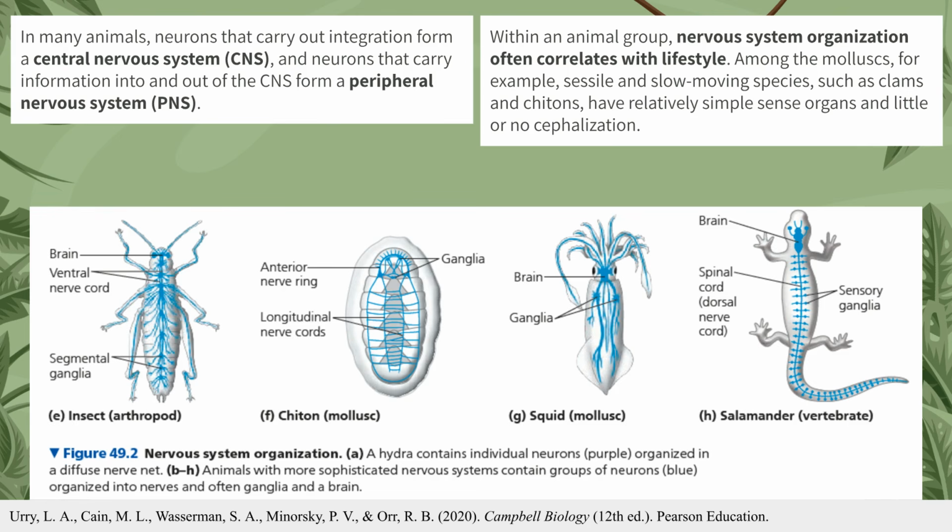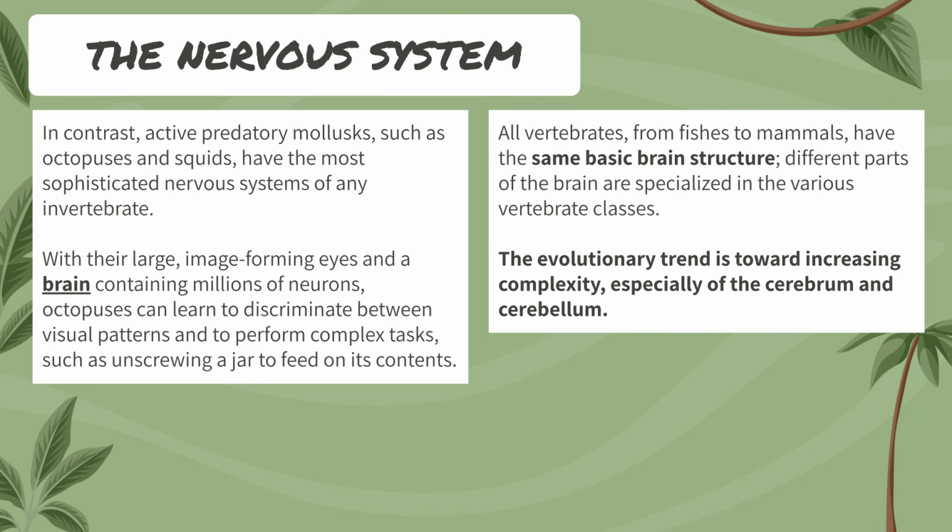The salamander possesses the hallmark nervous system of all vertebrates, which is characterized by a higher degree of specialization. This progression from a diffuse net to a centralized brain reflects an animal's transition toward a more active lifestyle, where having sensory organs and a processing center at the front is highly advantageous for navigating the environment.